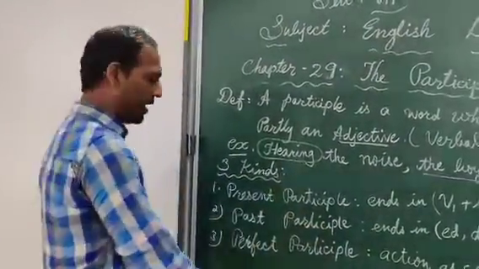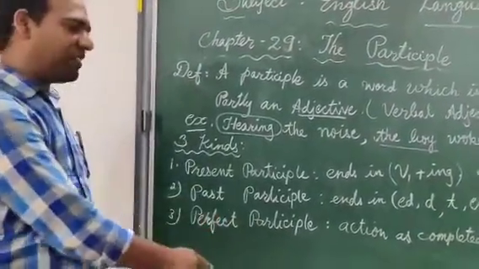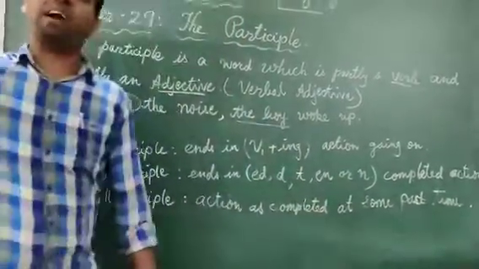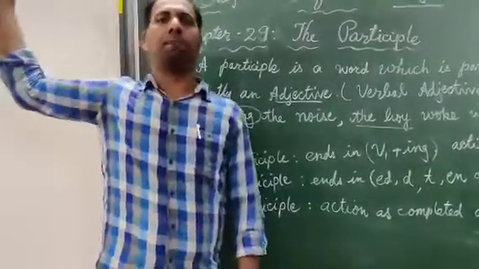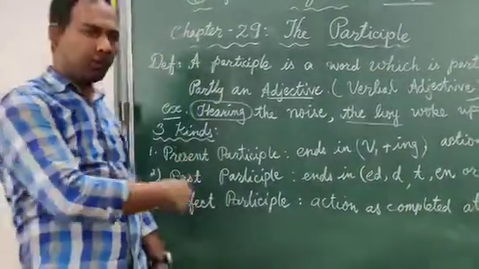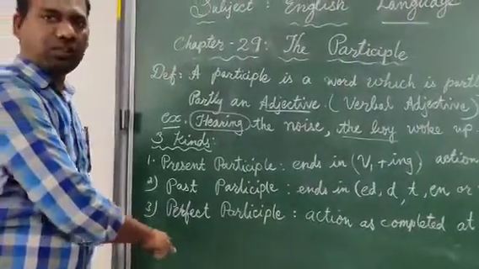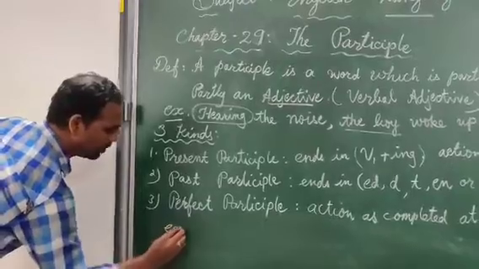And the third kind is the perfect participle. The action has been completed at some past time. So for an action which is completed in the past time, at that time only we use the perfect participle. For this I am going to give an example. Just look at this.